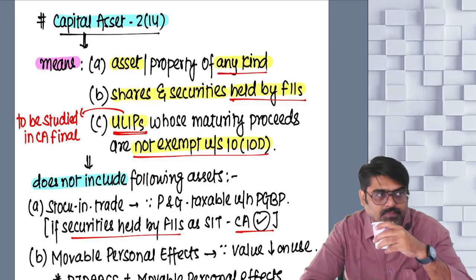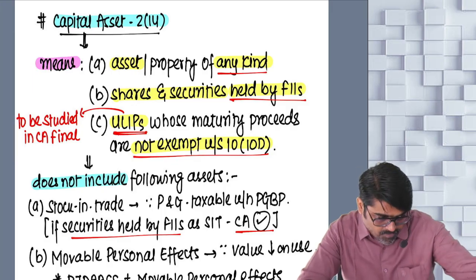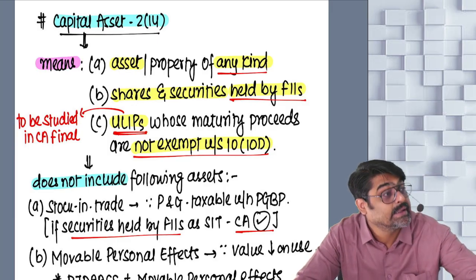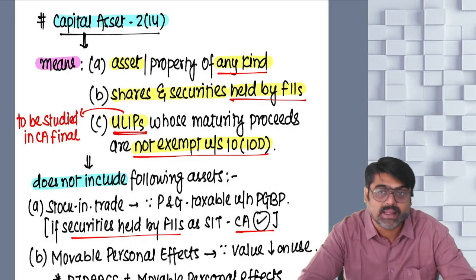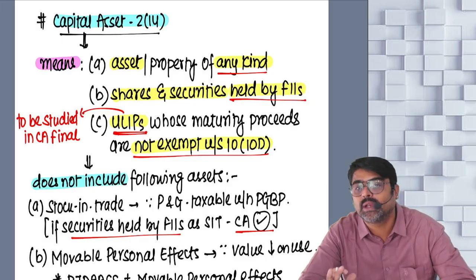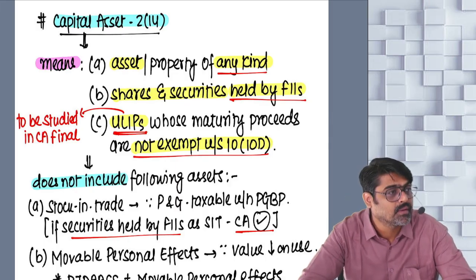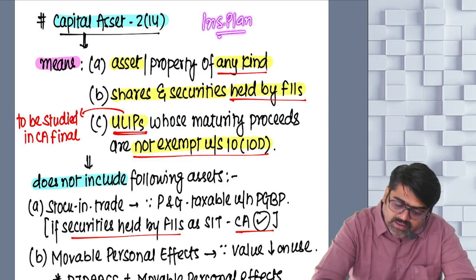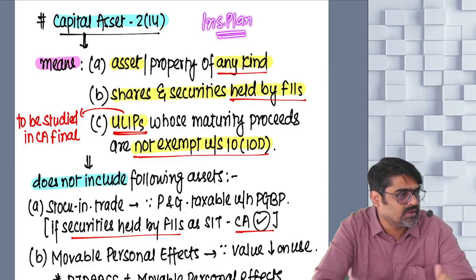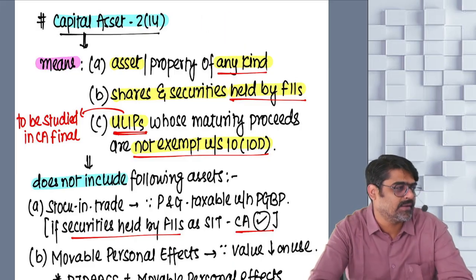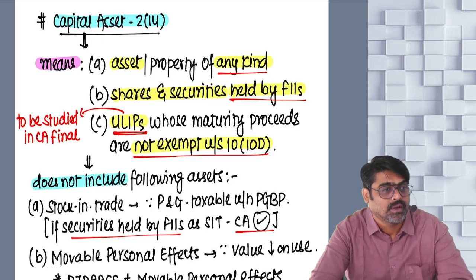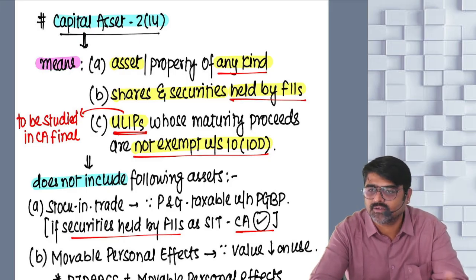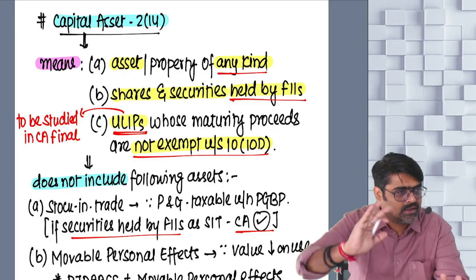What is the full form of ULIP? Have you heard about unit linked insurance plans? Unit linked insurance plans. You call it ULIPs in short. Yes or no? So, one insurance plan is there. That insurance plan gives you what? The benefit of life insurance. That is a normal insurance plan. So if you buy that insurance plan, what will happen? You will get life insurance. That's it. Understanding? Keep it separate.